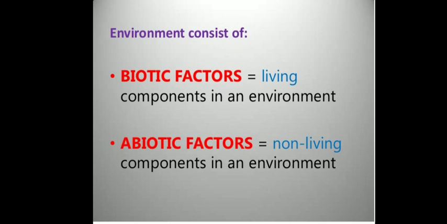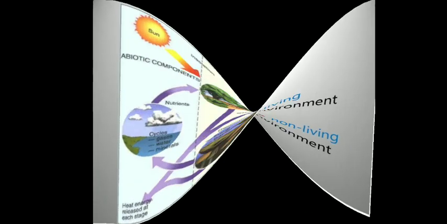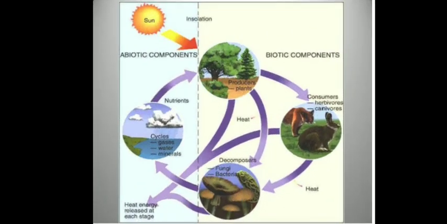Now, those non-living components or abiotic factors are all your nutrients, different types of gases, water, minerals, then different types of energies released at each stage of the cycle.